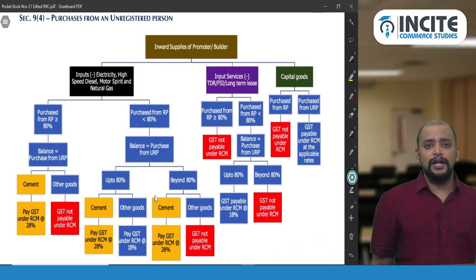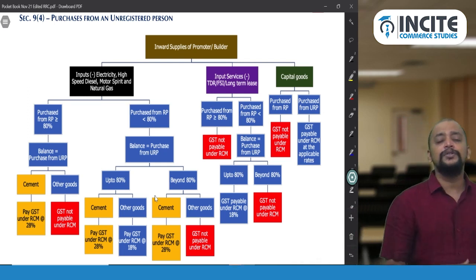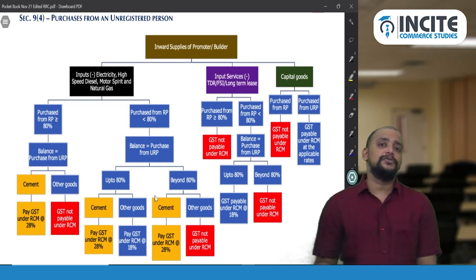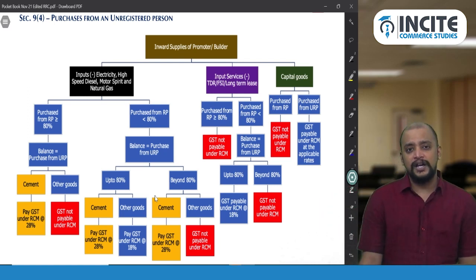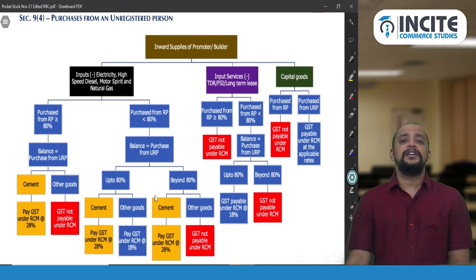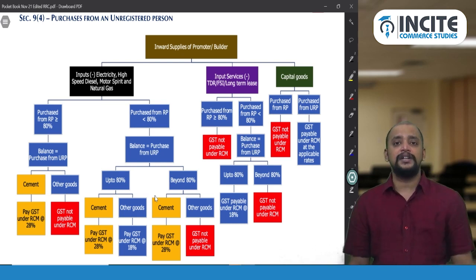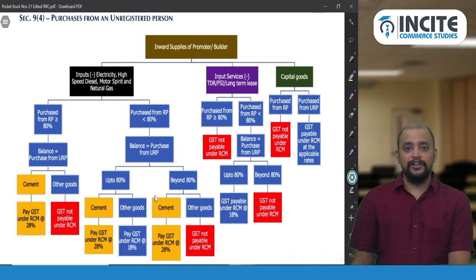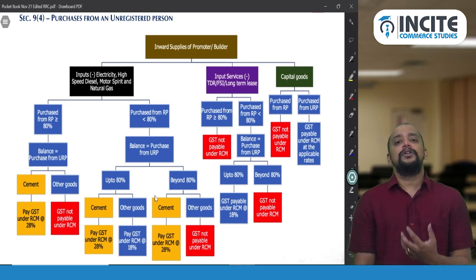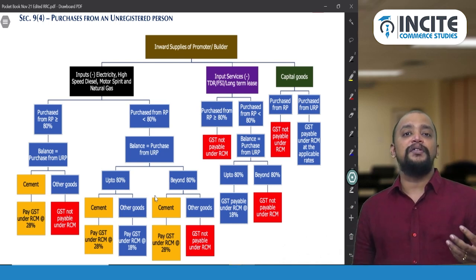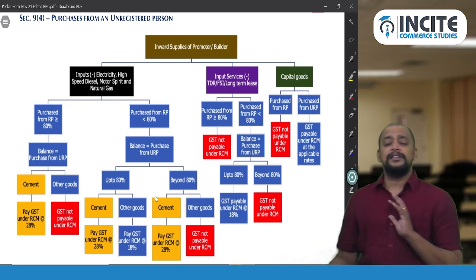What affordable housing is, is not required, but I am just giving you an idea. Affordable housing means the area of that house does not exceed approximately 600 square feet in case of metros and 900 square feet in case of other than metros, and the consideration does not exceed 45 lakhs. Then it will be called affordable housing. With respect to affordable housing, the rate of GST will be 1.5%. But in some places it will be given as 1%.